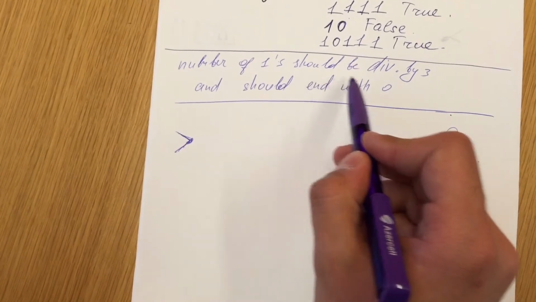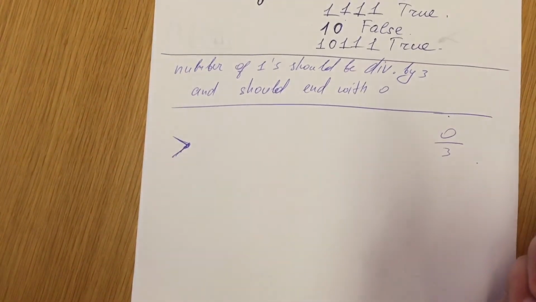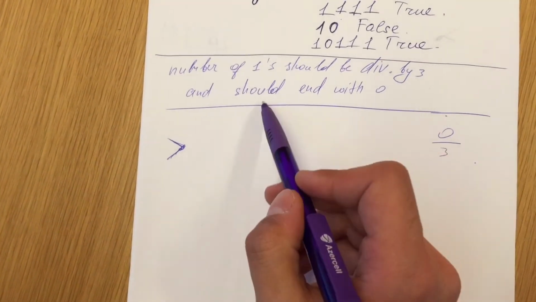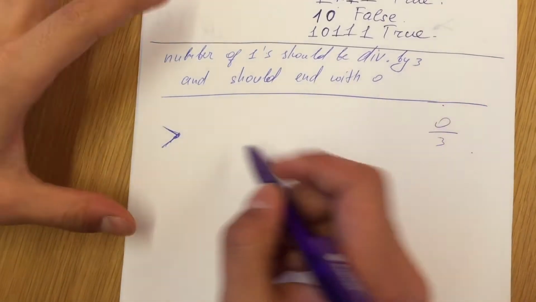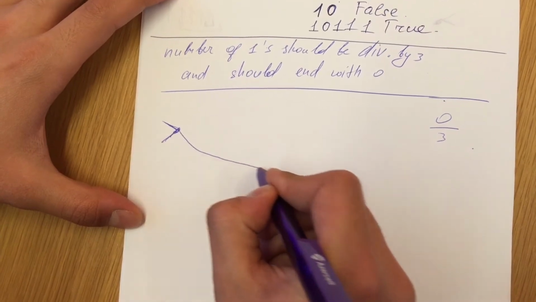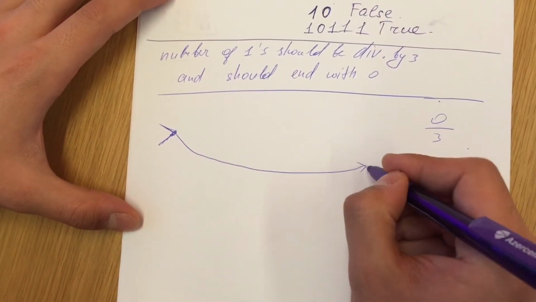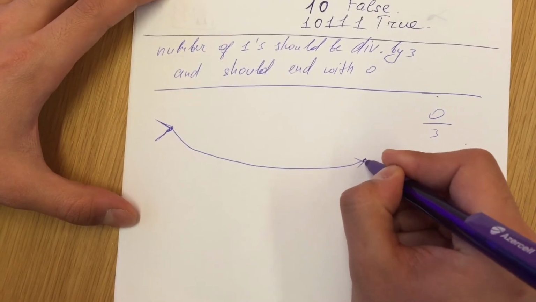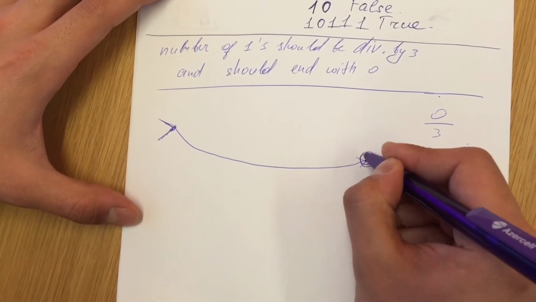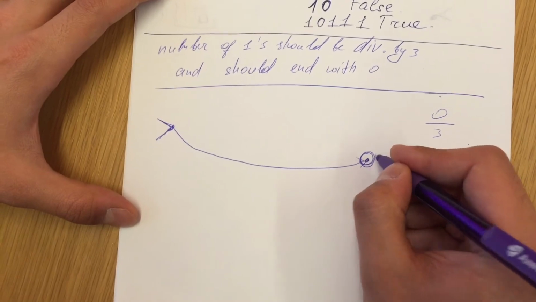Number of ones should be divisible by 3. Yes, it's divisible. However, we don't have the second condition. It should end with 0. For that reason, we come to the end. It's 0 and circled. It's a final state,